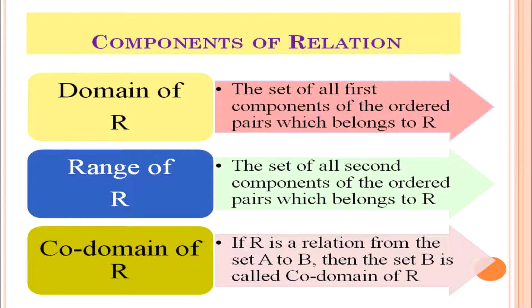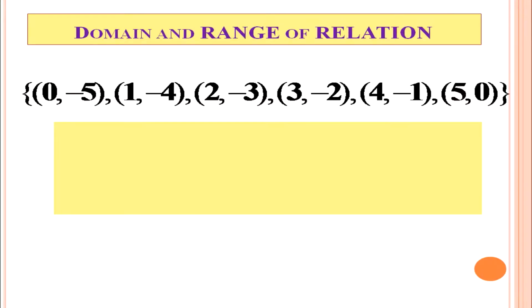One is the domain of relation R. The domain of relation R is the set of all first components of the ordered pairs which belong to relation R. The range of R is the set of all second components of the ordered pairs which belong to relation R. Codomain of R: if R is a relation from the set A to B, then the set B is called the codomain of relation R.